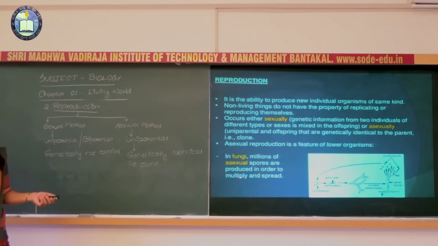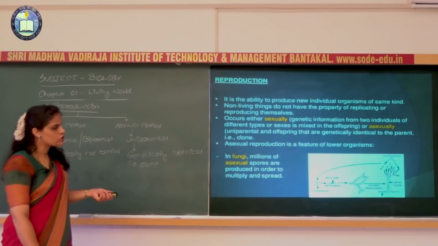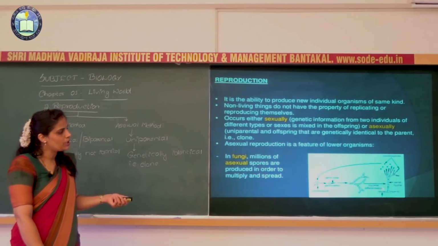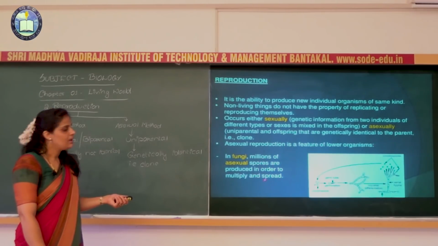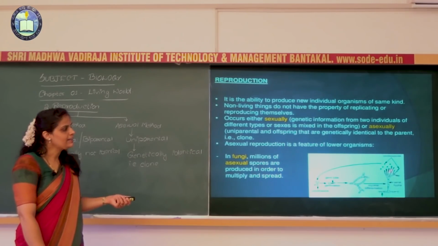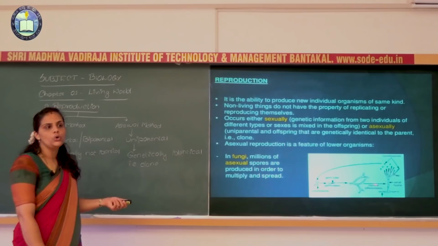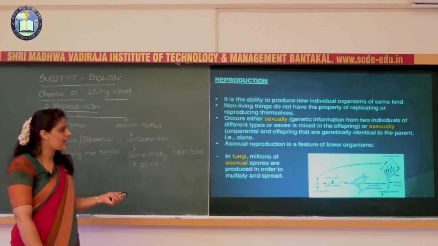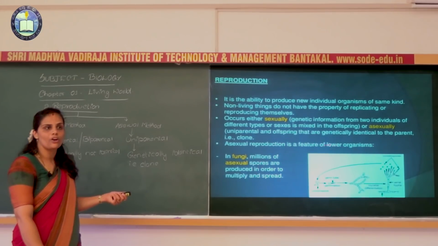They are produced in order to multiply and spread. The conidiospores germinate and develop into new organisms. This is asexual reproduction in lower organisms such as fungi.